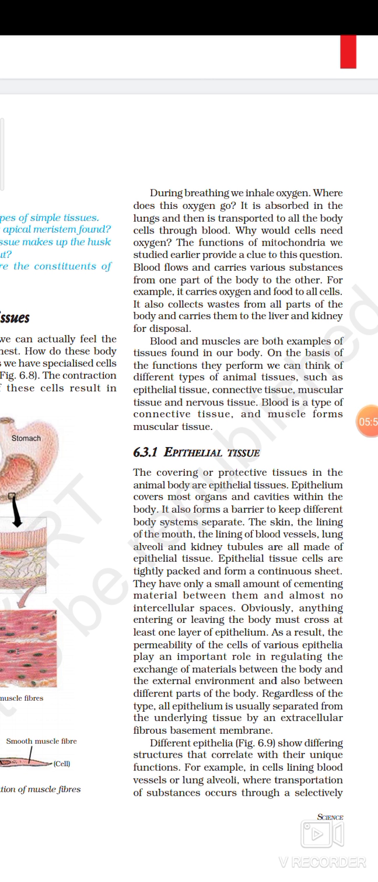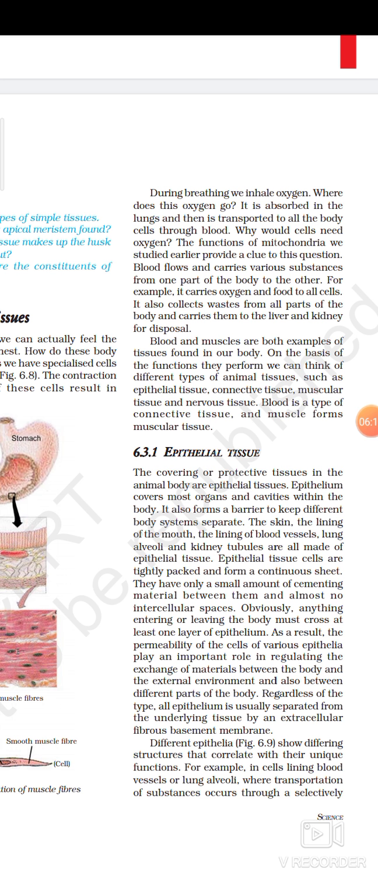So blood is what type of tissue? It is a type of connective tissue. And muscles are from what? Muscular tissue. Muscle is an example of muscular tissue. Now let's see in detail about each and every type of animal tissue.